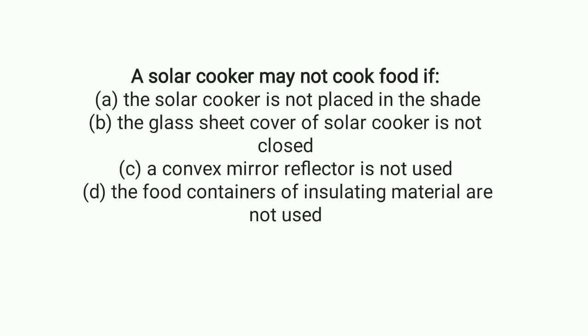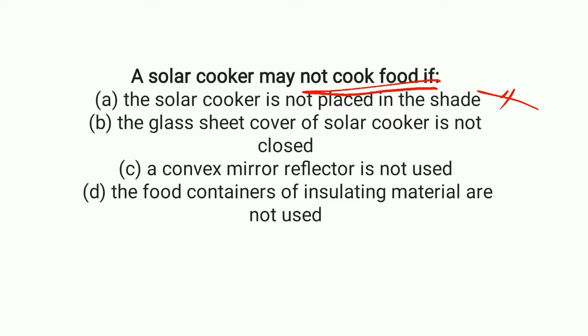A solar cooker may not cook food if which condition holds? If the solar cooker is not placed in the shade, then it can still prepare the food because of heat. So option A is not correct.